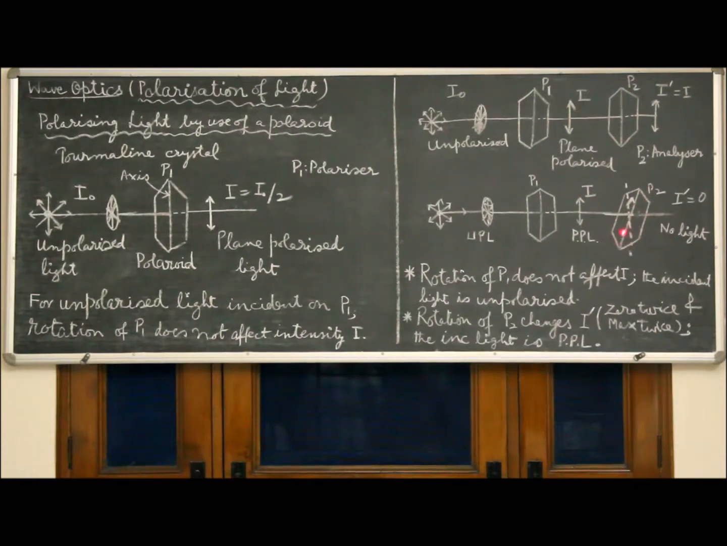Then the light incident on P2 is plane polarized light. So the test for polarized light is you pass the light through a crystal called the analyzer. The rotation alters the intensity of the transmitted light. This shows that the incident light is plane polarized. One thing must be remembered: the polarizer and the analyzer are both identical and they can be interchanged.